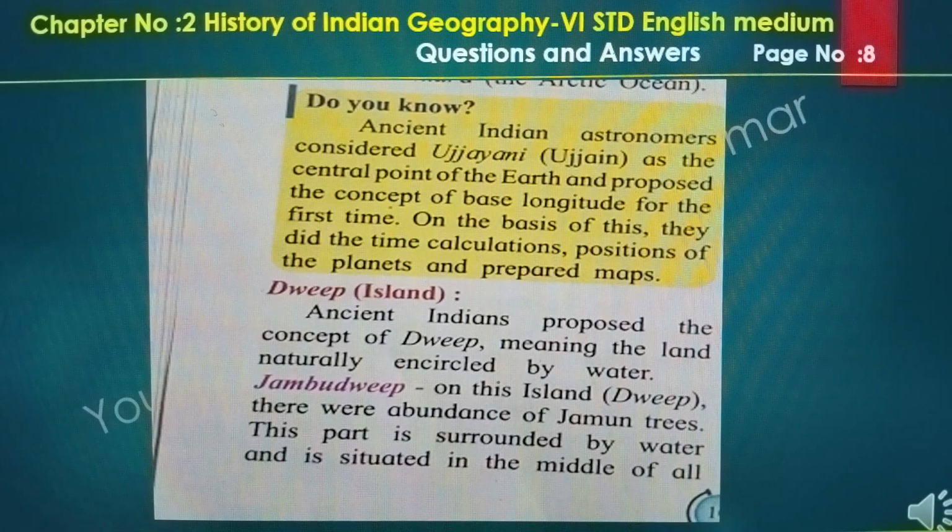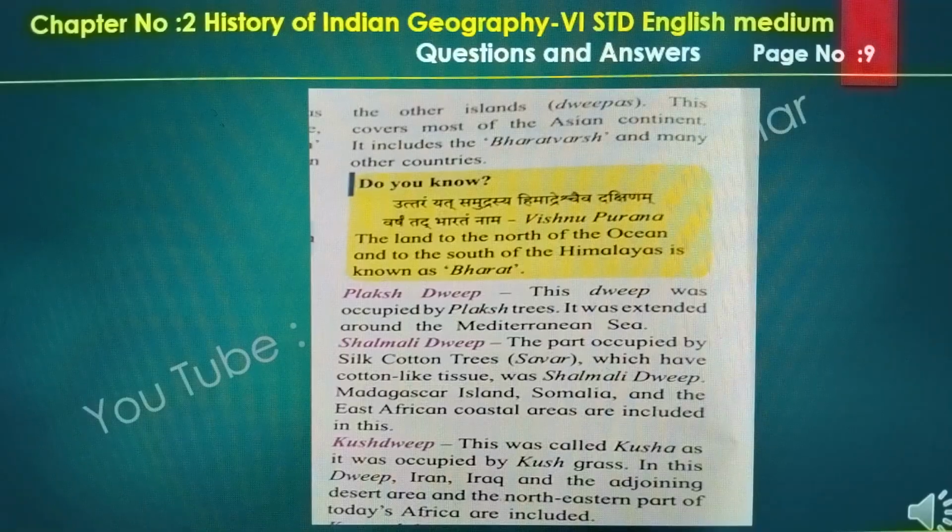Jambu Dweep. In this Dweep, there was an abundance of jamun trees. This part is surrounded by waters and is situated in the middle of all the other Dweeps. It covers most of the ancient continents. It included Bharatvarsh and many other countries. Plaksha Dweep. This Dweep was occupied by the Plaksha tree. It extended around the Mediterranean Sea.